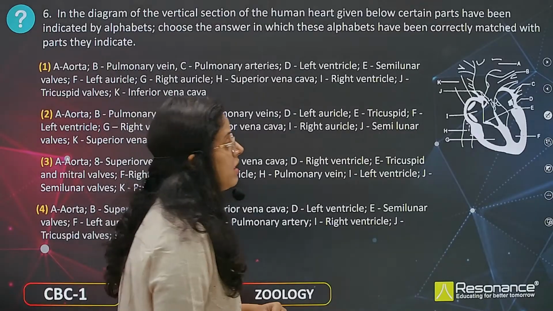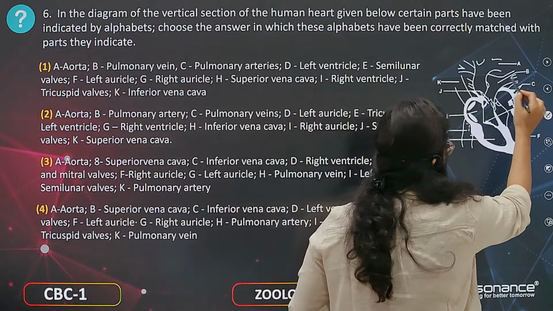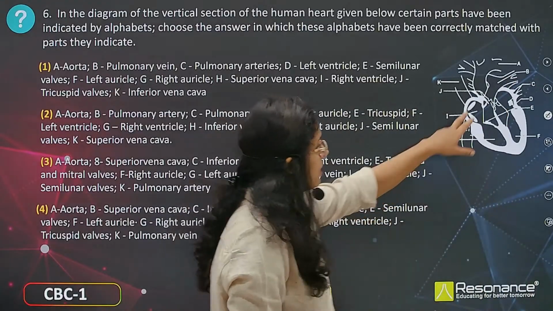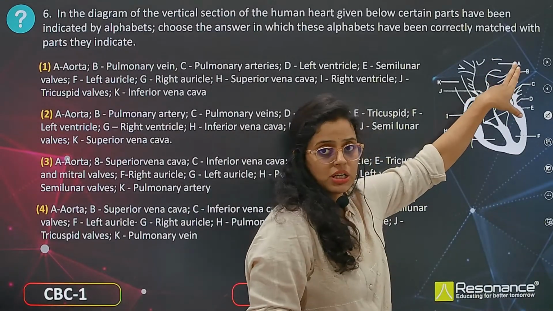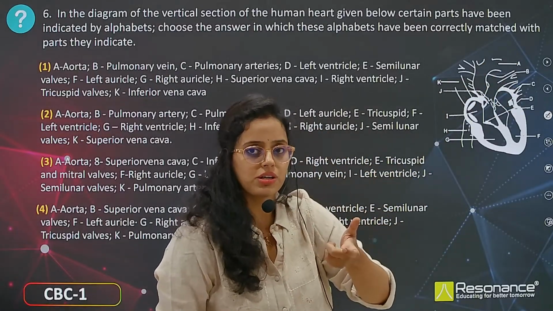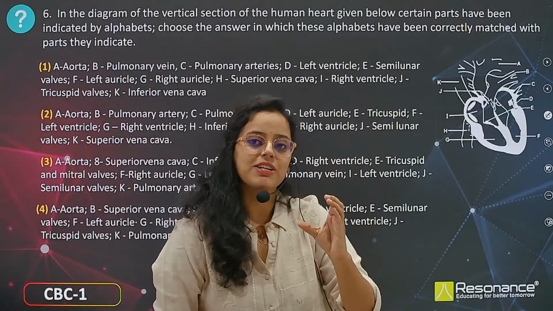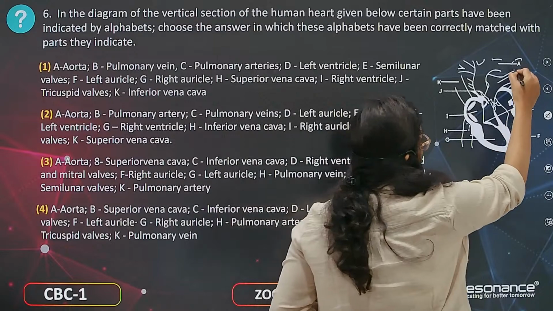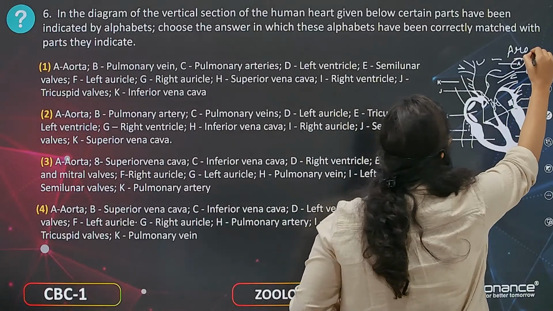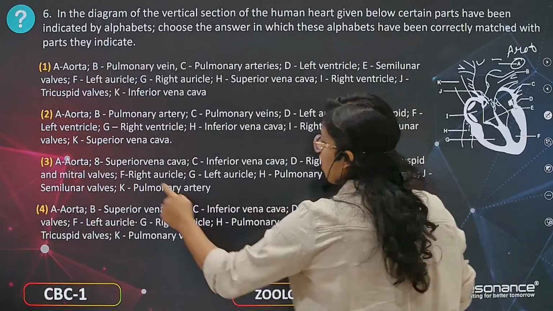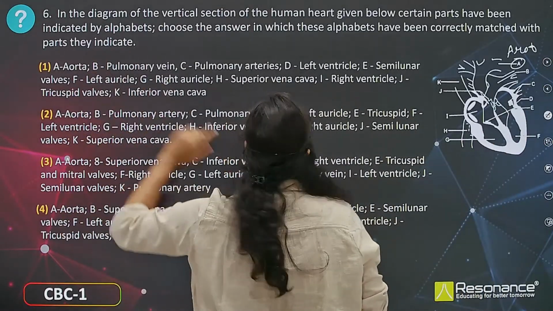Over here, the first one, A, is forming an arch. The blood vessel which forms the arch is the arch of aorta. Aorta is the largest blood vessel, carrying oxygenated blood. So here the A is aorta. Now if you see all the options, A over here is aorta only.